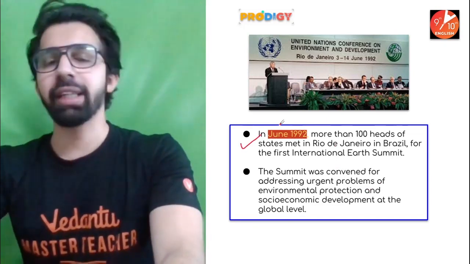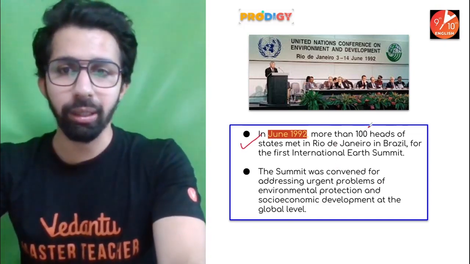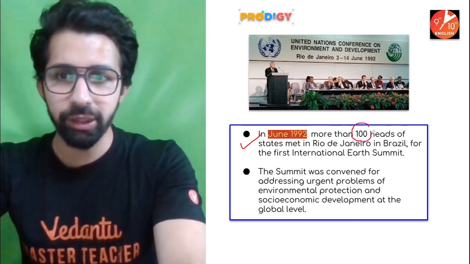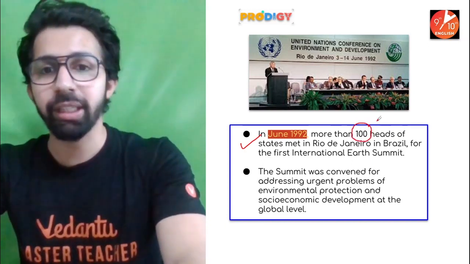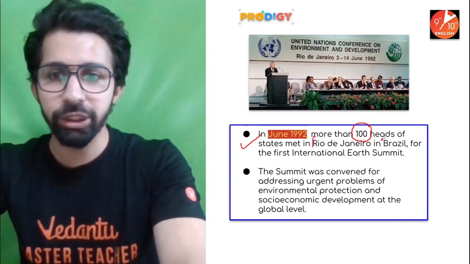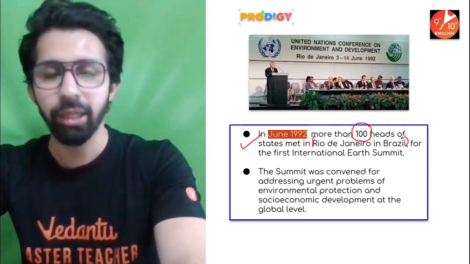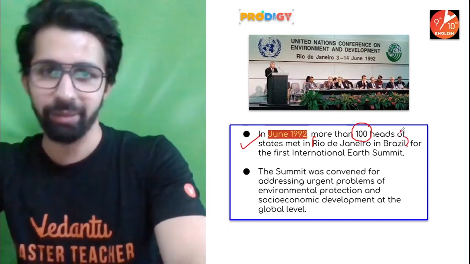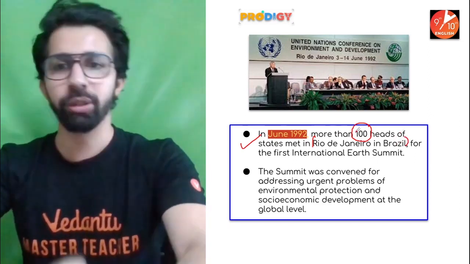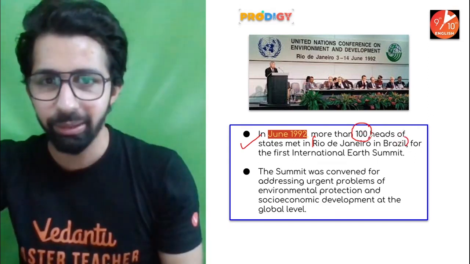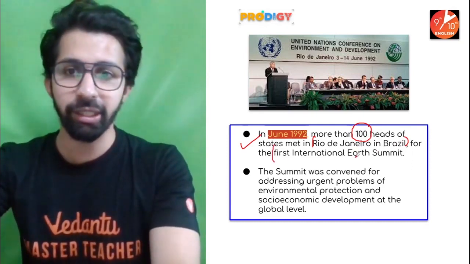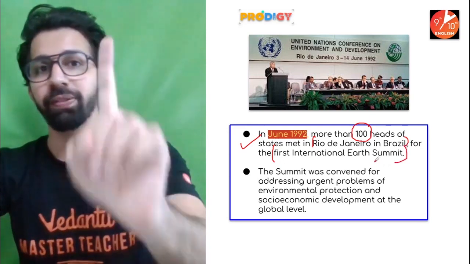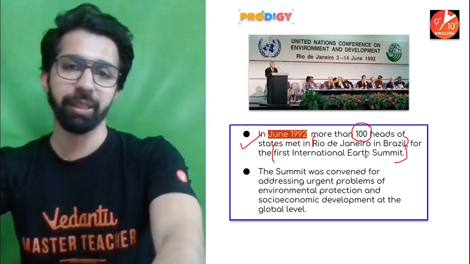In June 1992, more than 100 heads of the states. Now, what is meant by 100 heads of the state? Representatives from 100 different countries. They met in Rio de Janeiro. Rio de Janeiro is in Brazil. Brazil is a country in South America. So in 1992, more than 100 representatives of 100 countries met in Rio de Janeiro in Brazil for the first International Earth Summit. So that was the first International Earth Summit.